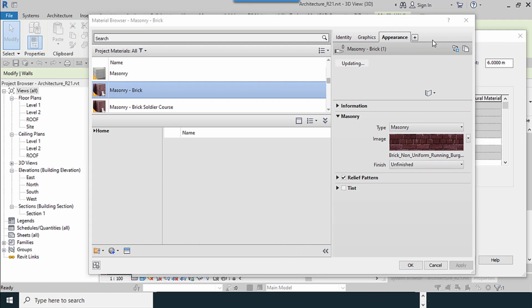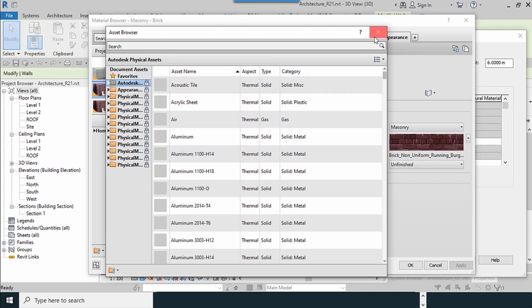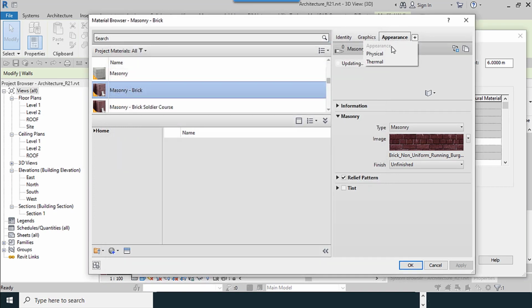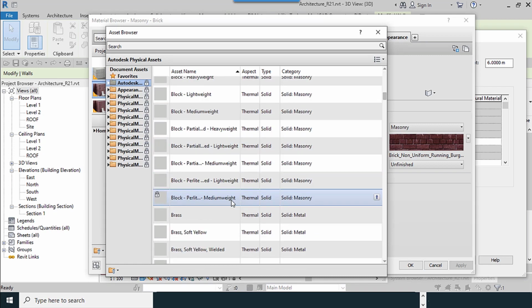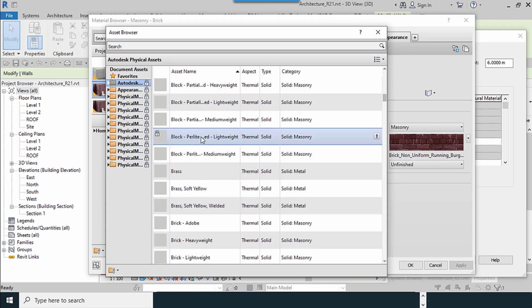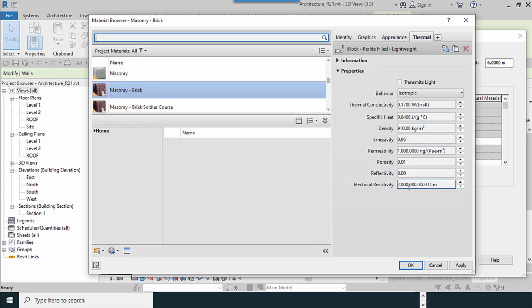You have to show material, click on the plus sign, use a thermal. I select one of the materials. For example, some parameters will be shown here when we use this.